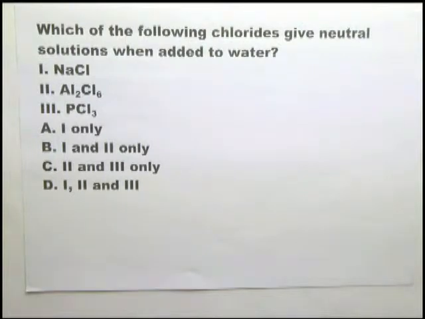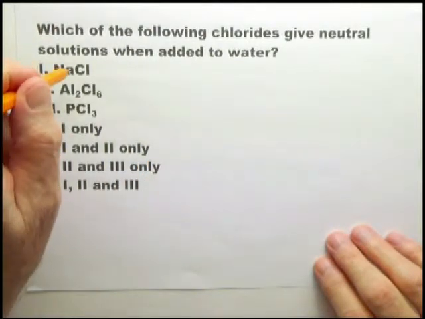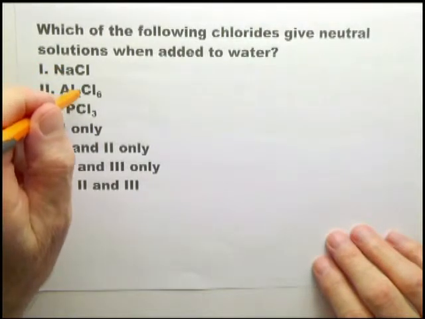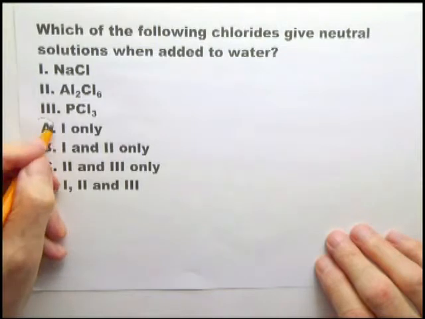This is one of those questions where is it part of periodicity, trends in period 3, or is it part of acid base? The examiners have total freedom to ask the question, and you don't know which topic it comes in. As far as I'm concerned, the sodium chloride is the only one that is neutral in water. This would give an acid reaction in water, and that would give an acid reaction in water. One only is the answer.